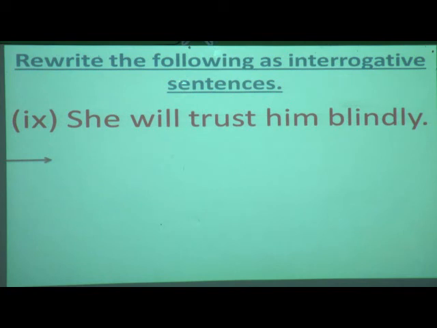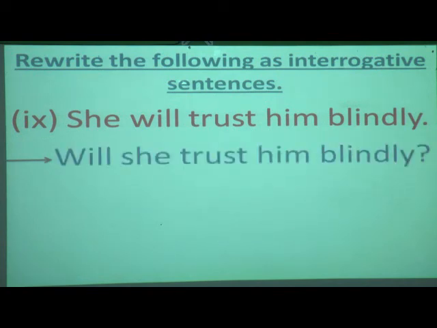Next, the ninth one: She will trust him blindly. So we will shift the first verb will before she. So what is the answer? Will she trust him blindly? As she is a pronoun, we can't make it capital, we have to write it in small. Only W will be capital.